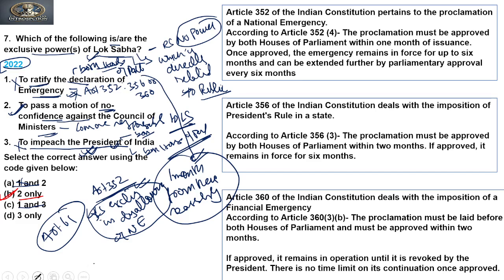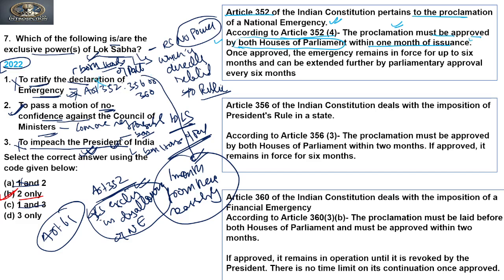Now if you see the explanations to the given questions, Article 352 of the Indian Constitution pertains to the proclamation of national emergency. According to Article 352 Clause 4, the proclamation must be approved by both Houses of Parliament, on the basis of the constitutional provision. The first is incorrect.